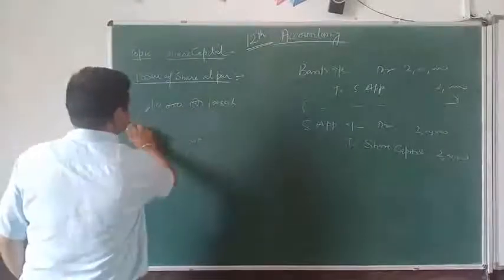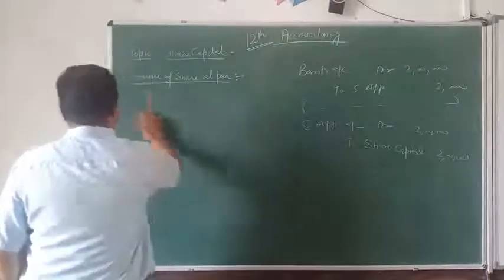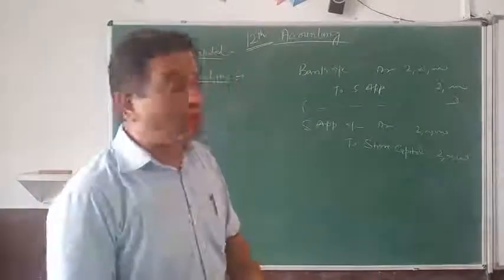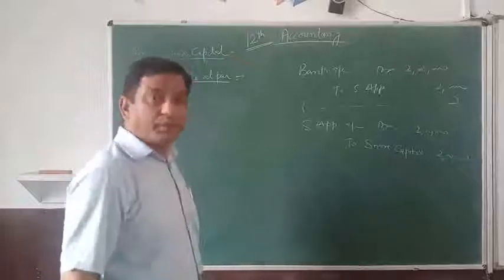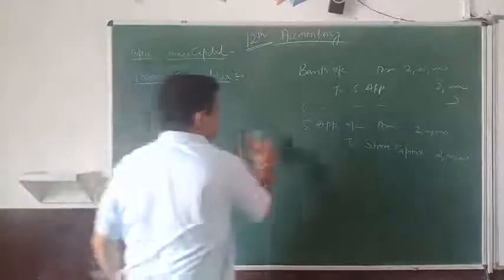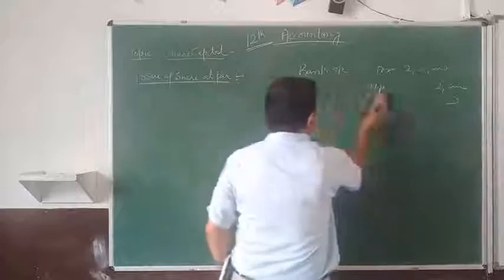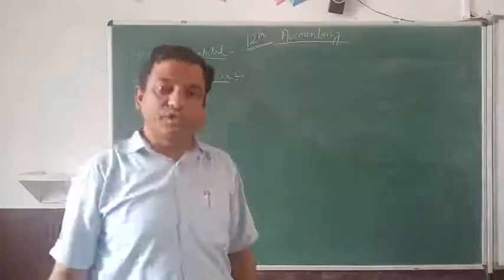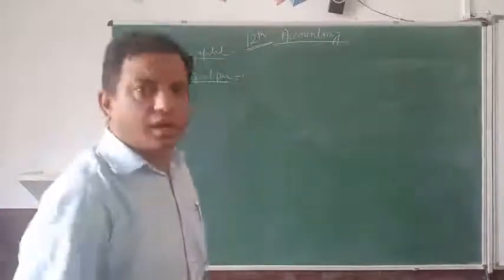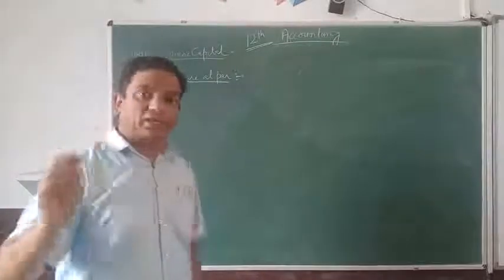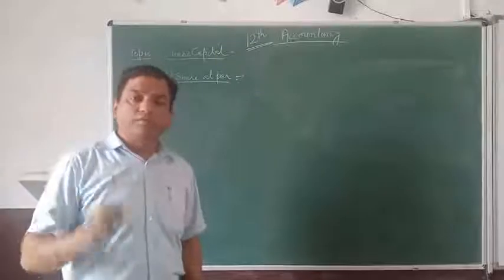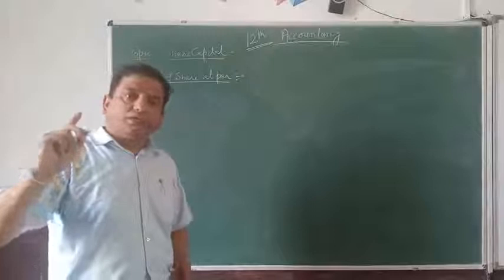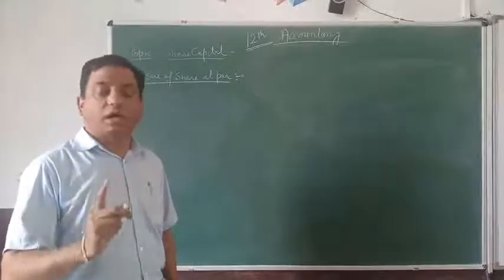Now we will discuss how the share is issued at premium. Let me tell you, when the company issues the share at premium, then the company will get some extra amount. Like suppose a 10 rupee share is being issued at 12, or a 100 rupee share is being issued at 120, as the case may be. The extra amount of premium which the company will demand, in most of the cases is called along with allotment.